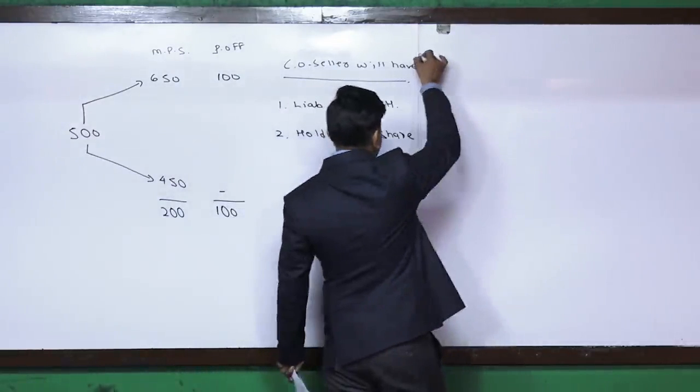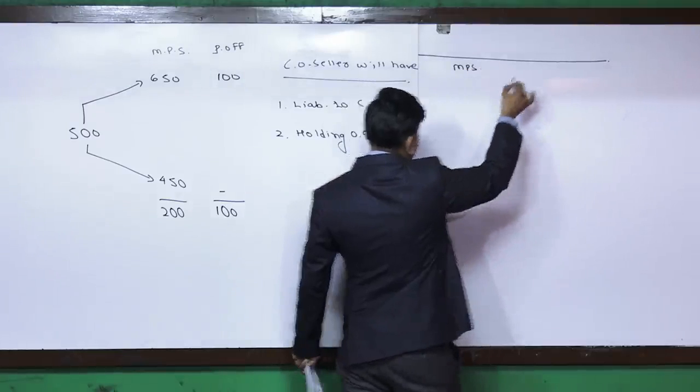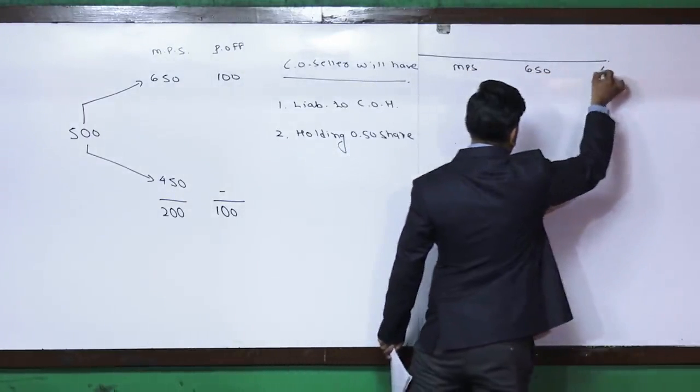Now after 3 months, we know that the market price of the share will be either 650 or 450.